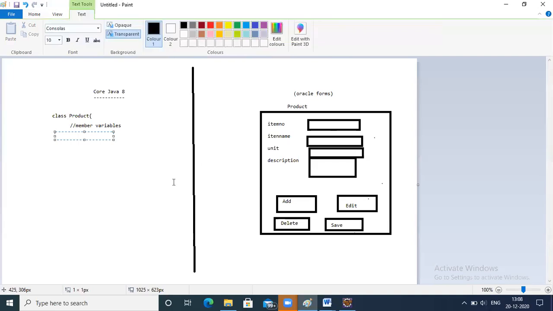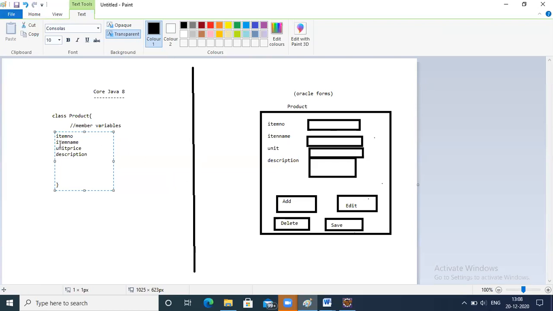We have to store information like item number, item name, unit of measure, number of units, unit price, and description. This is the basic information that you maintain.